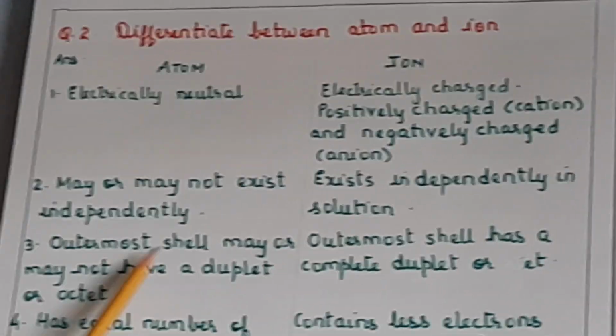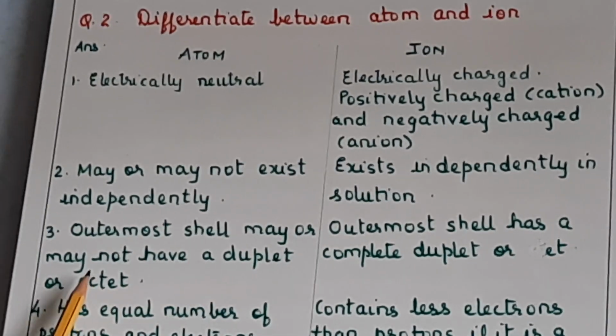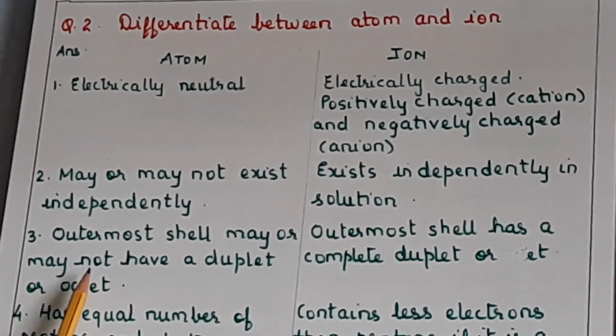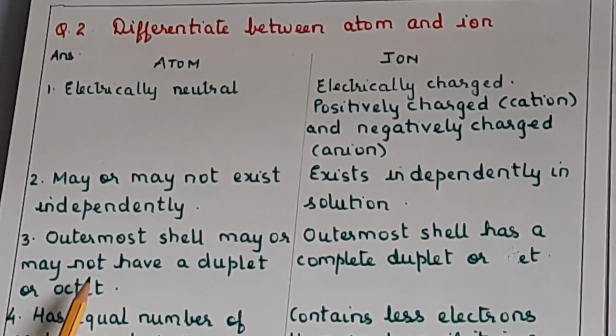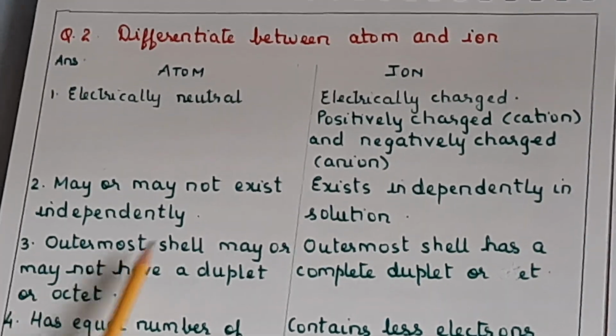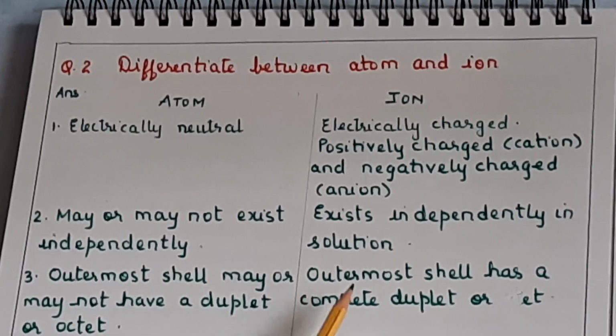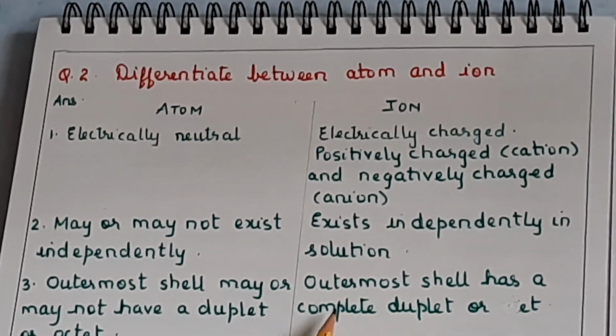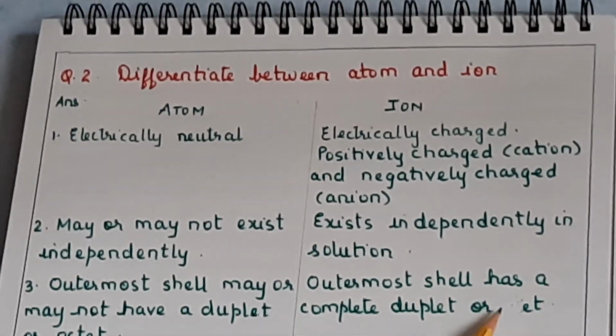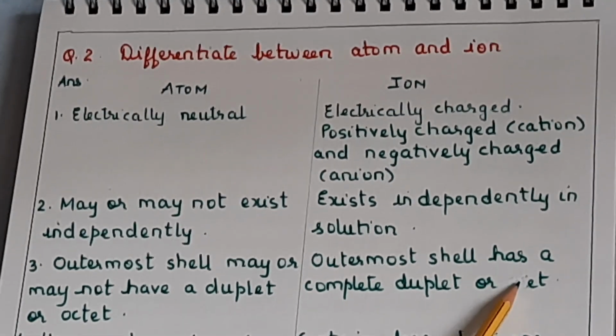Now an atom may or may not exist independently, but an ion always exists independently in solution. Then the outermost shell may or may not have a duplet or octet. Why? Because if it is a noble gas atom, it will have a duplet. So that's why the outermost shell may or may not have a duplet or octet. But in an ion, the outermost shell has a complete duplet or octet. This is octet, OCTET.